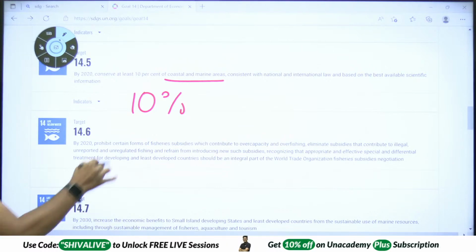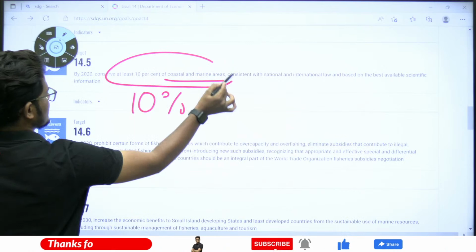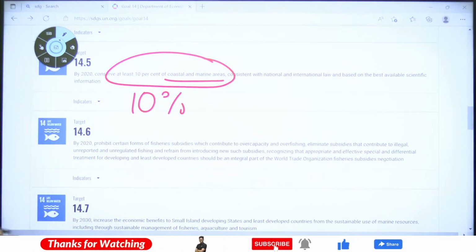We need to conserve a minimum of 10% of the coastal and marine areas.